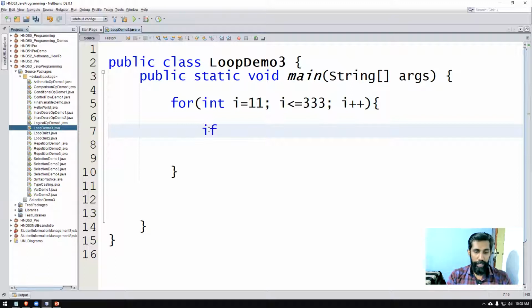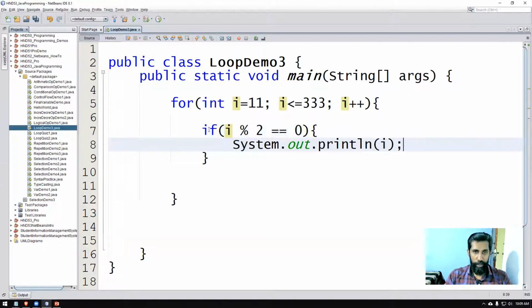So simply write if. What is changing? I is changing, starting from 11, 12, 13, 14, 15. So you can say variable I modulus divided by 2. When modulus dividing is happening, you can check the remaining value. When 11 is in the variable I, and you modulus divide 11 by 2, the answer is 1. So this condition is not true. Even if you write this, it's not going to print 11. 11 will not be printed.